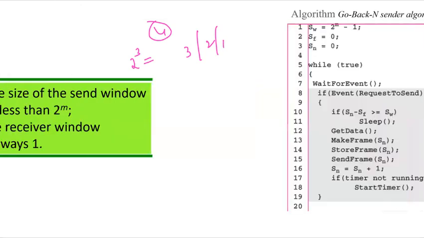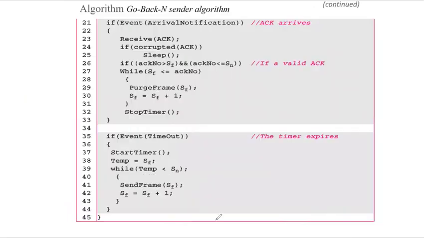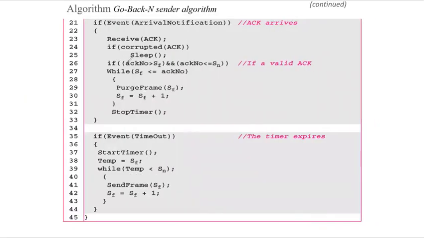Now you can check the pseudocode for the go back N ARQ in the same way. We have 3 variables. The get data, make frame, store frame will be in the same way. SN will move to the next frame value, and there is a timer, and that timer will stop when an acknowledgement is received. If it does not receive the acknowledgement, again it will send the frames again.